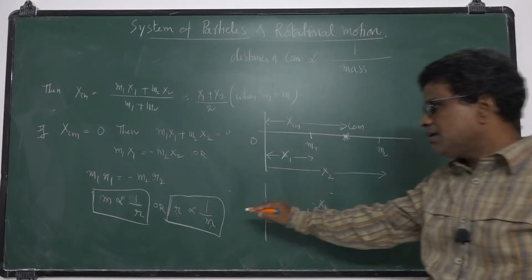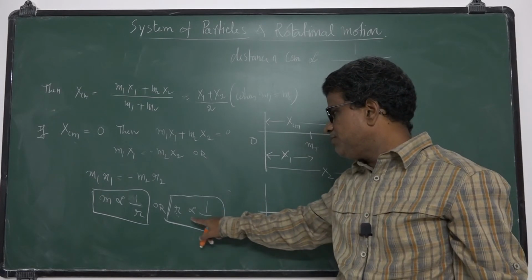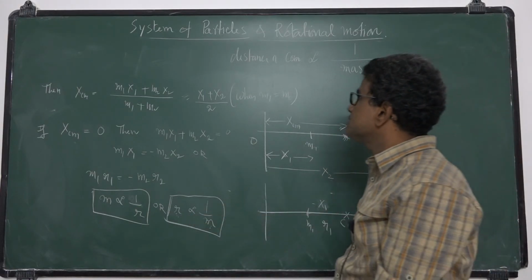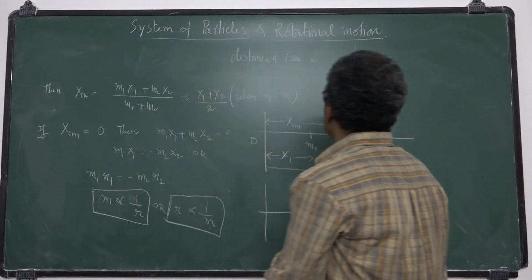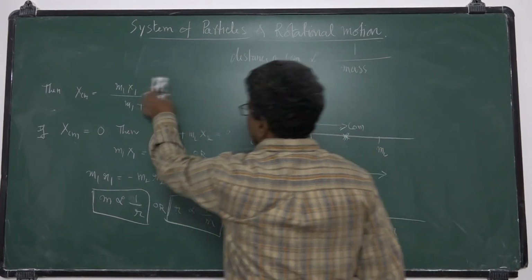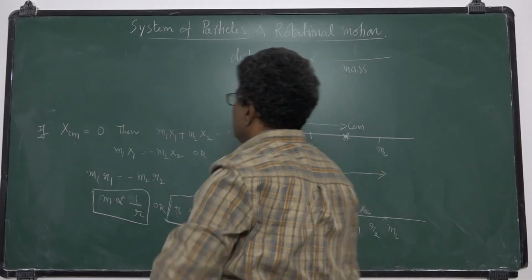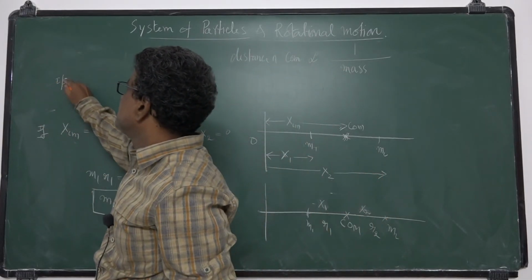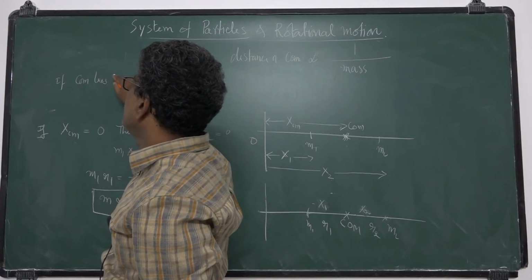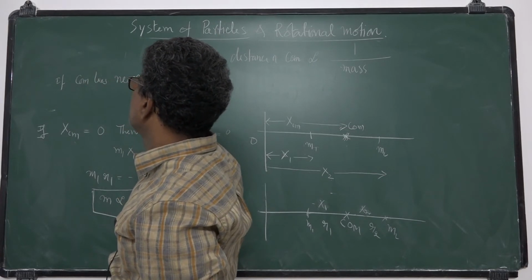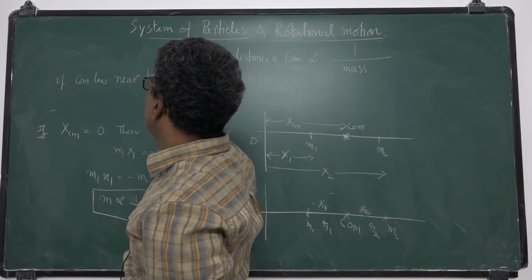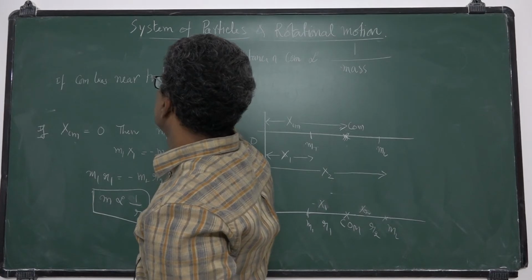If masses are not equal, then the center of mass for two particles lies nearer to the heavier mass.